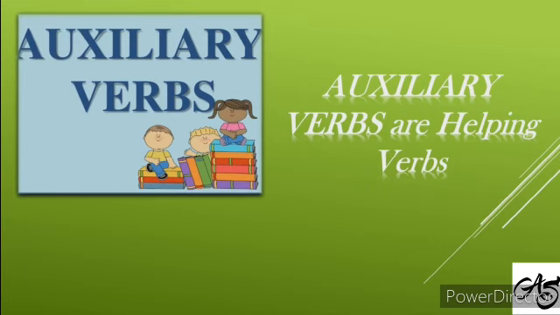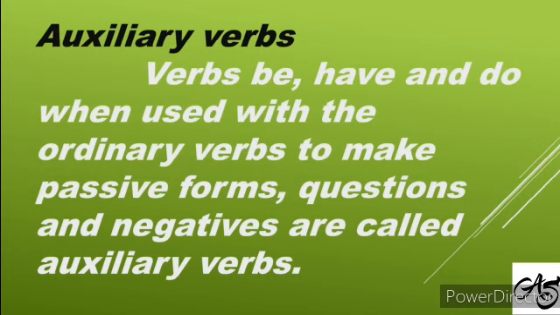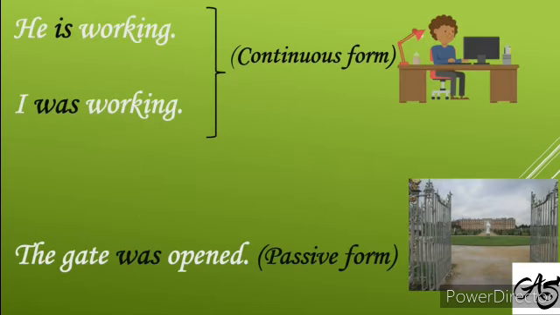Today shall we see auxiliaries? Auxiliaries are nothing but helping verbs. The verbs be, have and do, when used with ordinary verbs to make tenses, passive forms, questions and negatives, are called auxiliaries, or auxiliary verbs. That means helping verbs. For example, be.